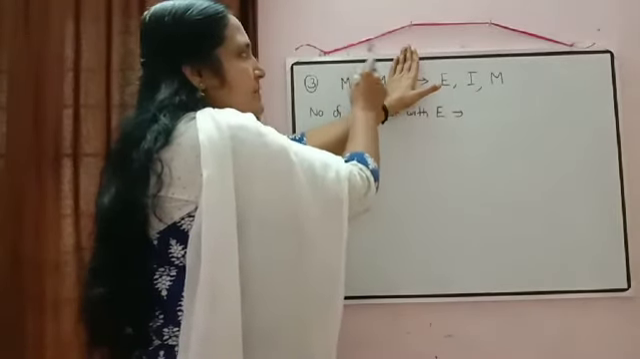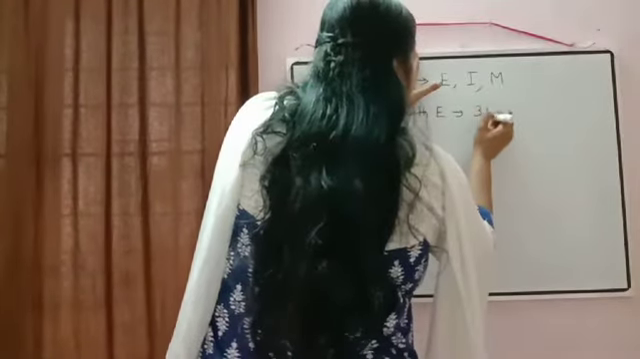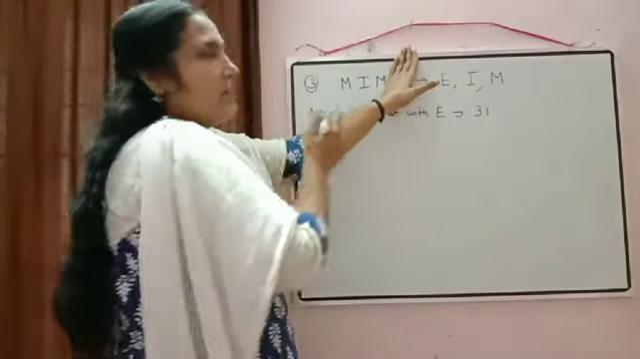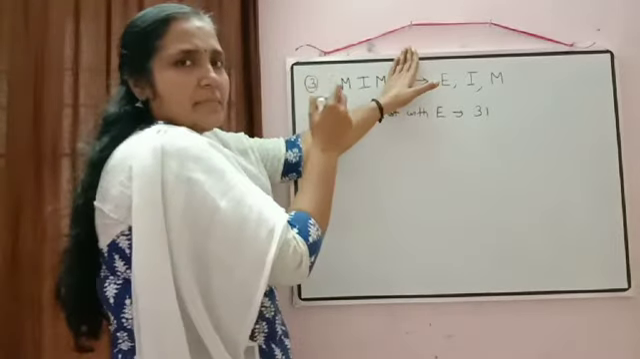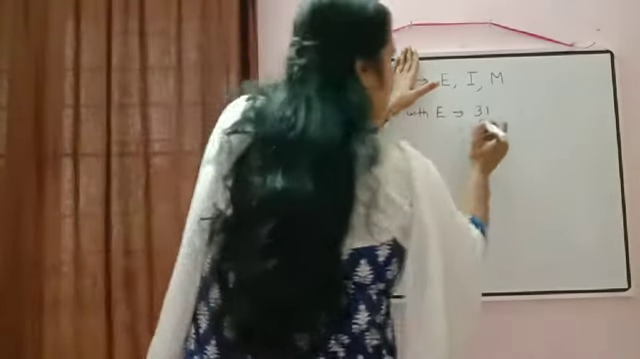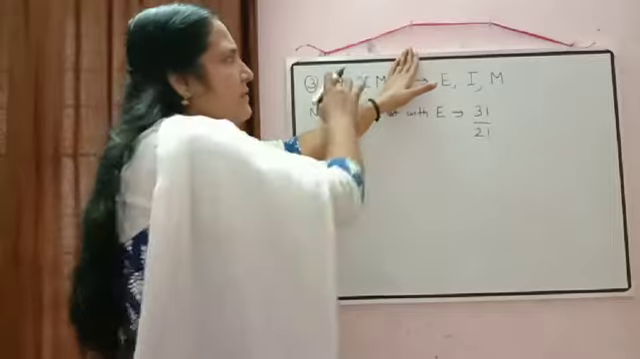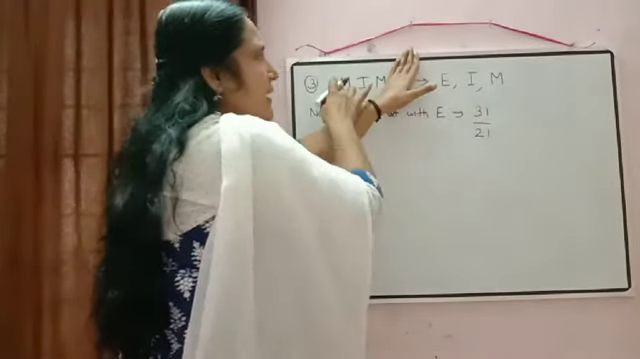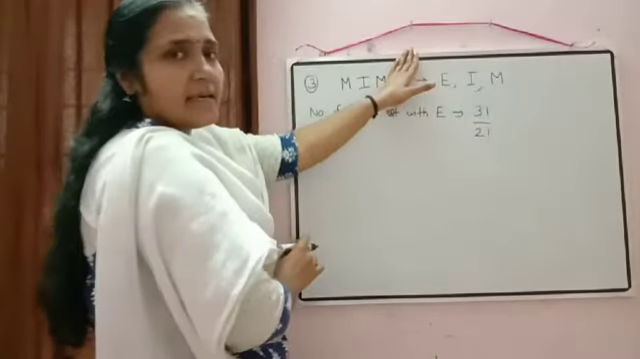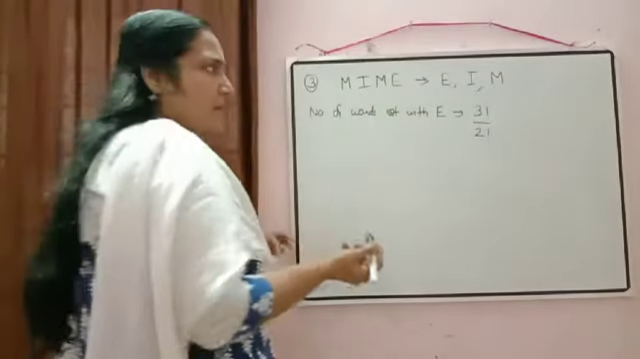Remaining 3 letters can be arranged in 3 factorial ways. But out of these 3 letters, M is repeated 2 times. Then what we will do? Yes, we will do 3 factorial divided by 2 factorial. Because we know when repetition is there, we calculate the factorial of all the letters divided by how many times each letter is repeated. So we will get 3 factorial by 2 factorial.